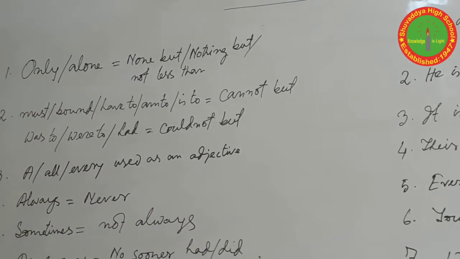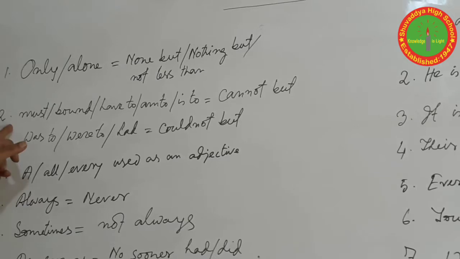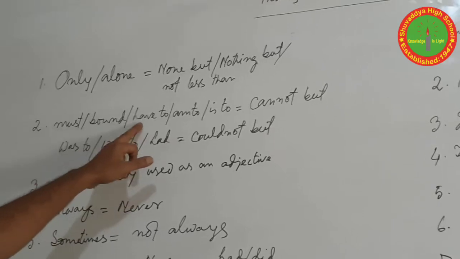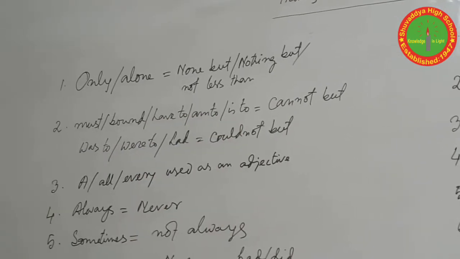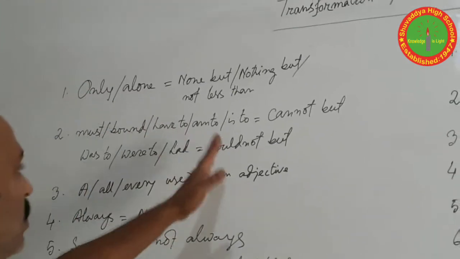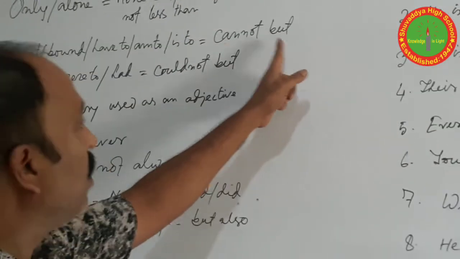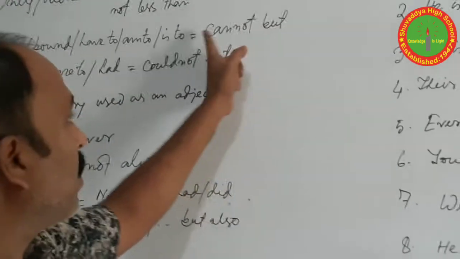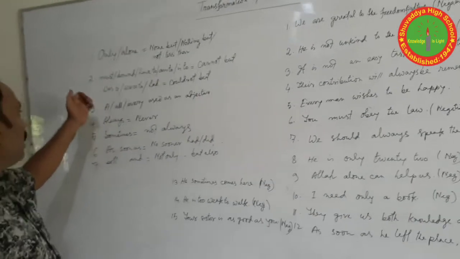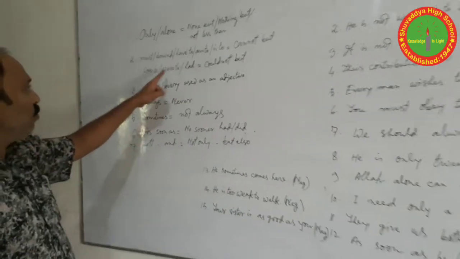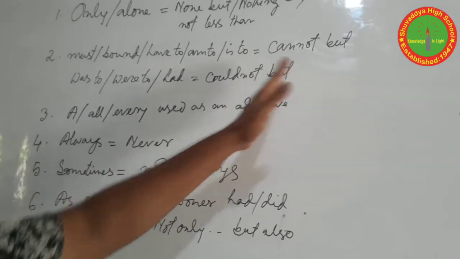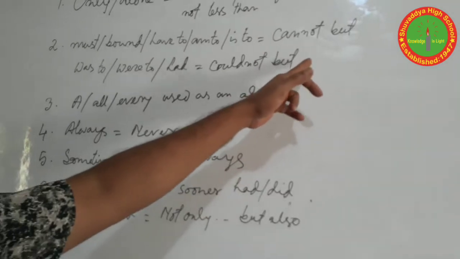Number 2, rules for must. There are some words you can find in your questions: must, bound to, have to, am to, is to, are to. If you find these kinds of words in your sentence, you have to change them in this way: cannot but. And in the same way, for the past simple form, was to, were to, had to, you change the word into couldn't but.